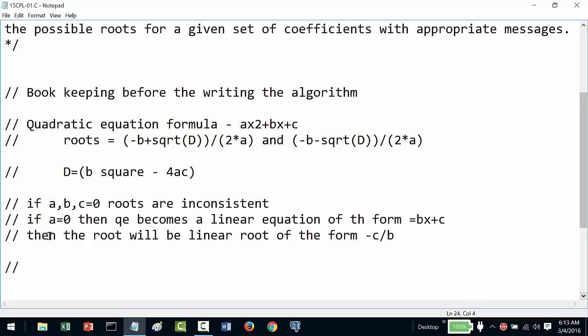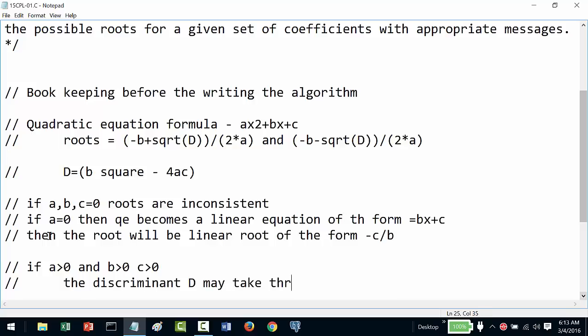Now suppose we have a greater than 0, b greater than 0, c greater than 0. Now it may result in our discriminant taking 3 values: equal to 0, greater than 0 and less than 0.